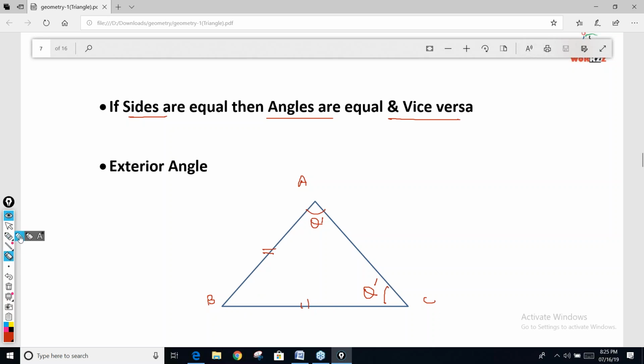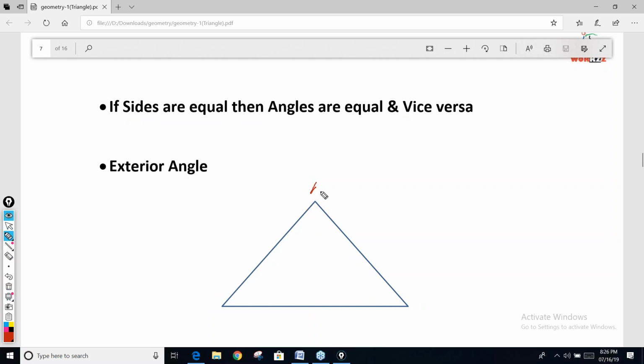And vice versa. Vice versa means if angles are equal, then sides are equal. If these two angles are given equal, then the sides in front of these two angles will also be equal. So if sides are equal, angles are equal, or if angles are equal, sides are equal. Everyone knows this. Nothing is new.